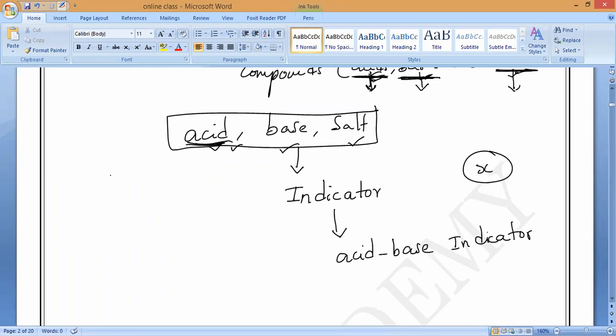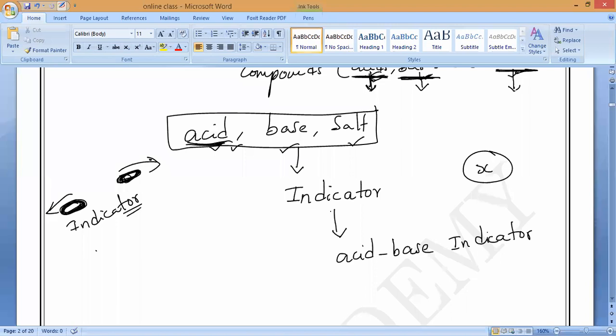It is an indicator. Suppose you take our car or our bike, we have indicators at the front part and the back part also. What will it indicate? If you want to turn left, we keep this indicator. If you want to turn right, we keep this indicator. Yes or no? So what is the meaning of indicator? It guides us and gives a signal to others about what direction we are going to take. It indicates the direction of our vehicle. That is what we call a vehicle indicator. Is it yes or no?